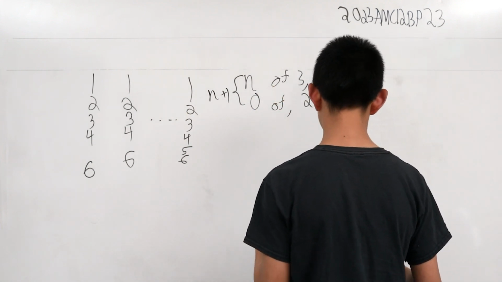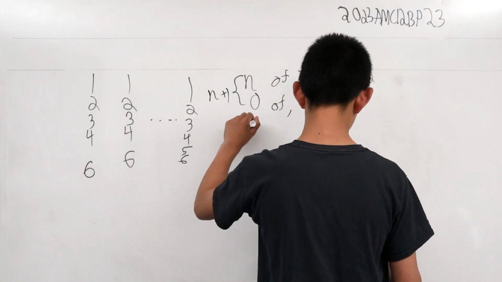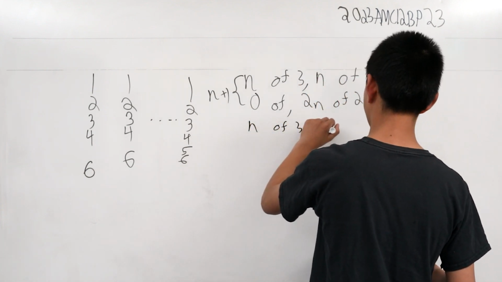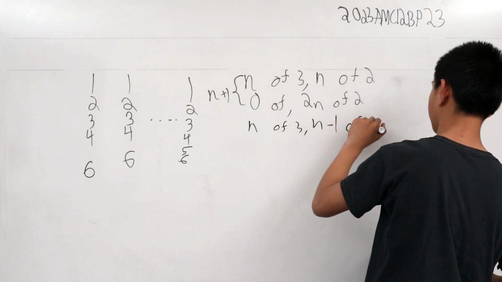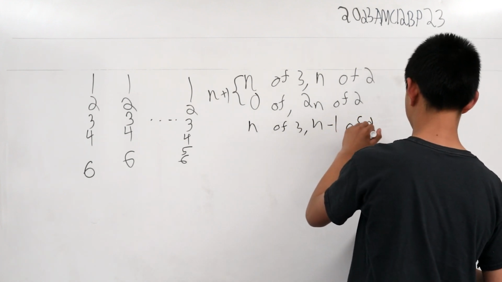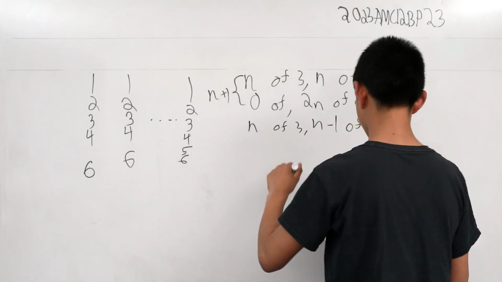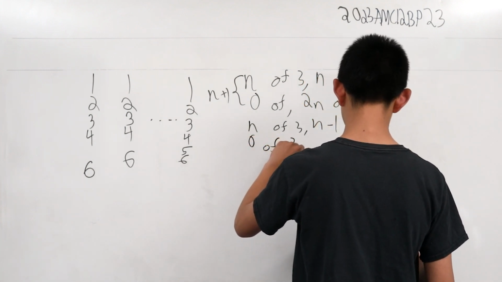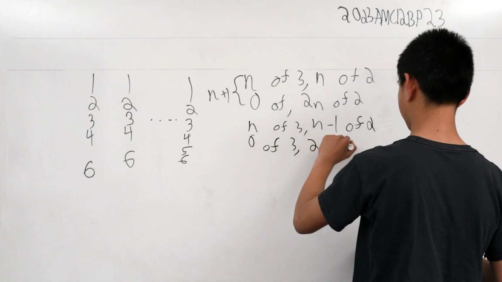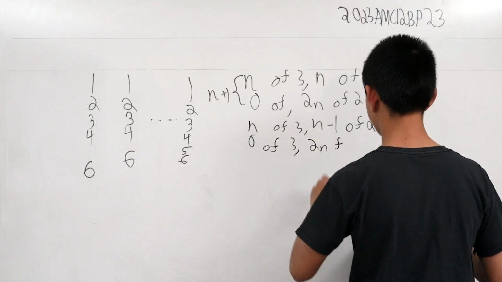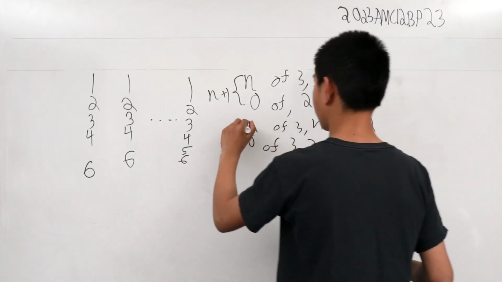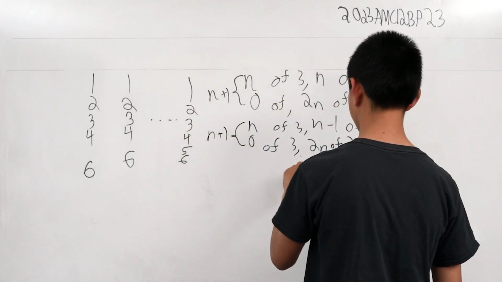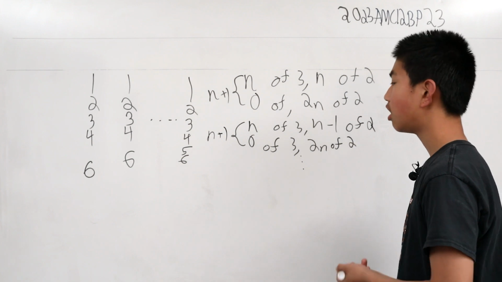Now, for a second one, let's say n factors of 3, n minus 1 of 2, and then we have 0 factors of 3 and 2n factors of 2. And this is still n plus 1 solutions. And this goes all the way down the list until n.